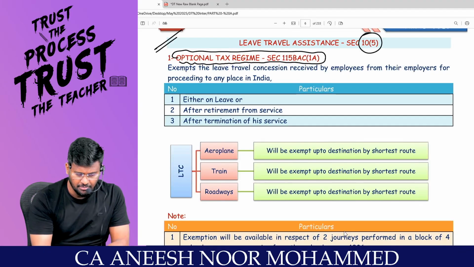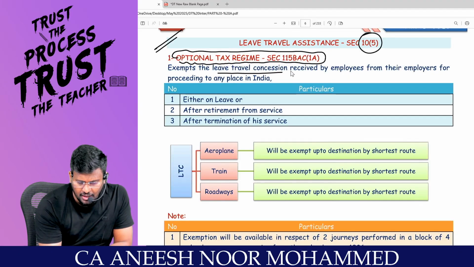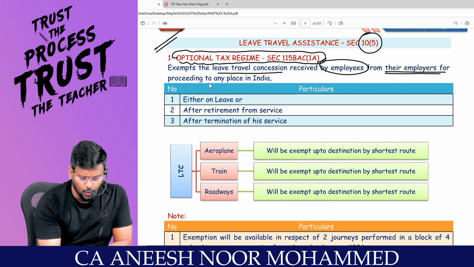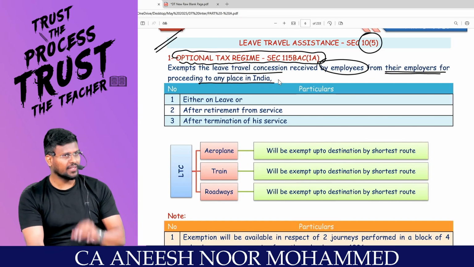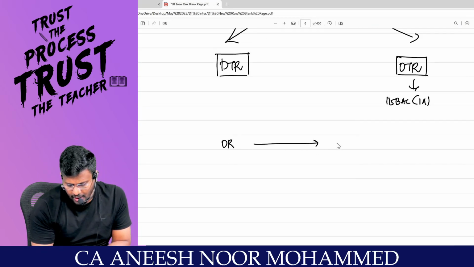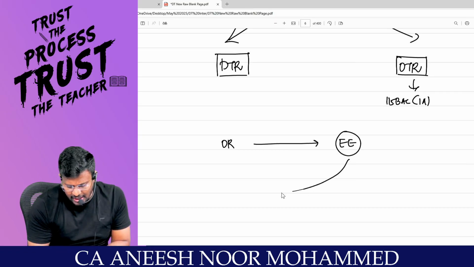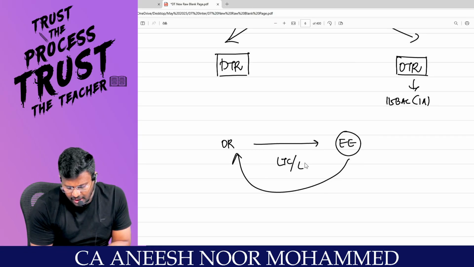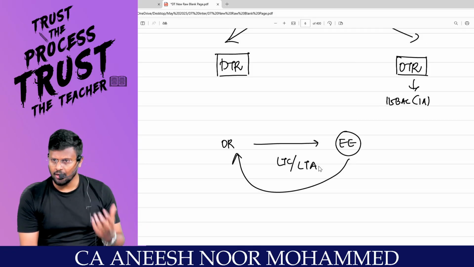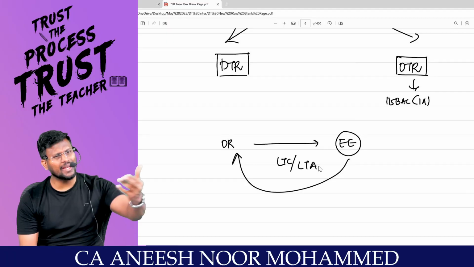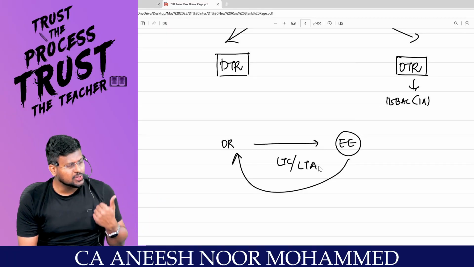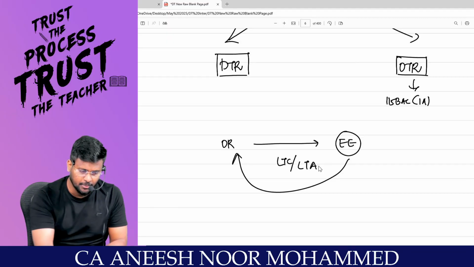What is exempted? The leave travel concession received by the employee from the employer for proceeding to any place in India. That means 2 parties are there: one is called the employer and the other is called the employee. The employee is getting leave travel concession or leave travel assistance from the employer for going to any place in India. That means the employee is going on a tour in India, and for that the employer is going to reimburse the money. Are you really with me?